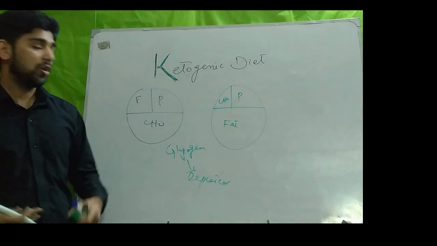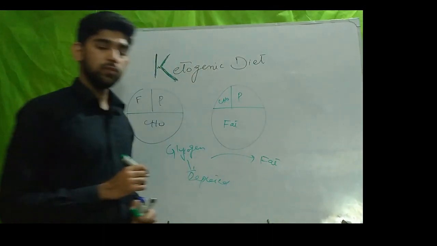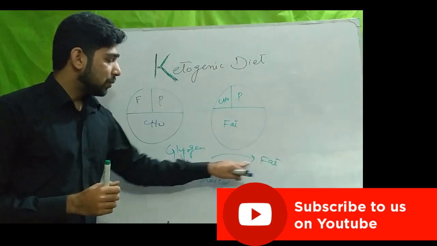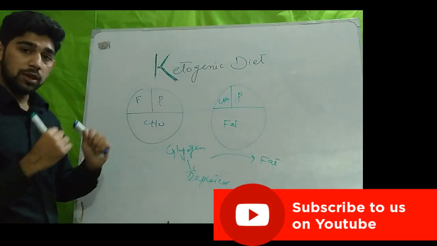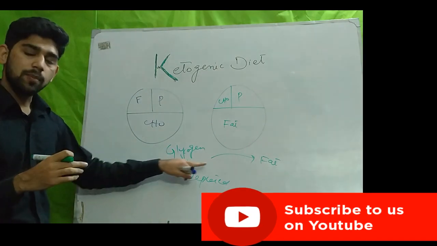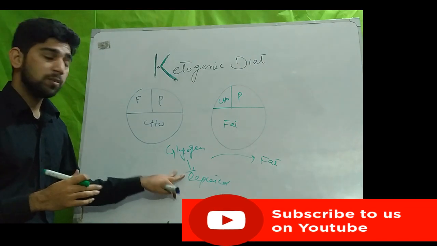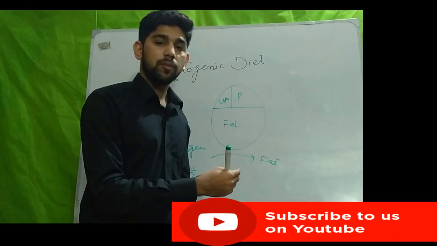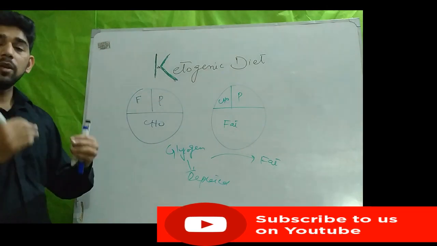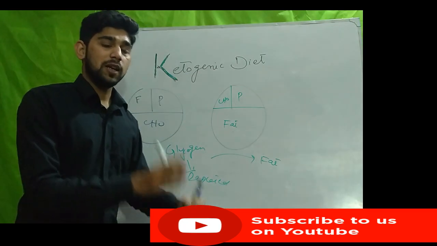In that case, the body will use fat as an energy source. So body metabolism is shifting under the influence of the ketogenic diet, from carbohydrate metabolism towards fat.